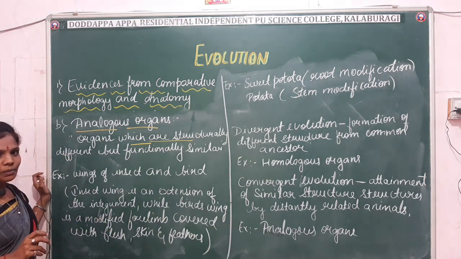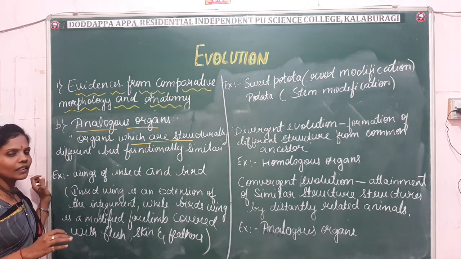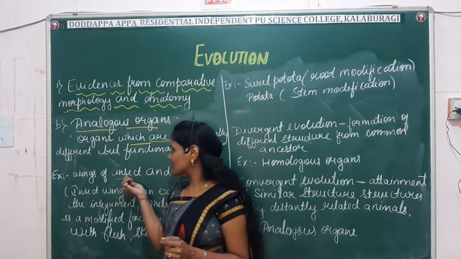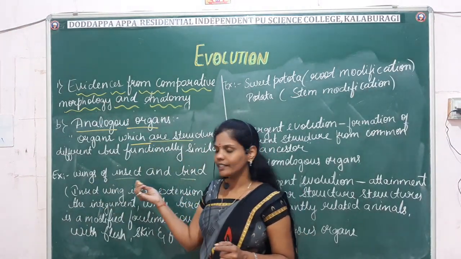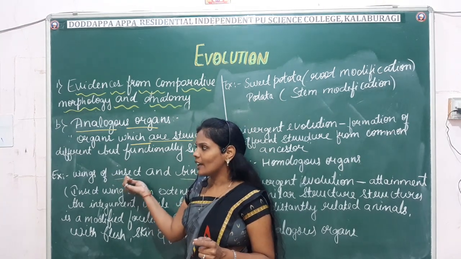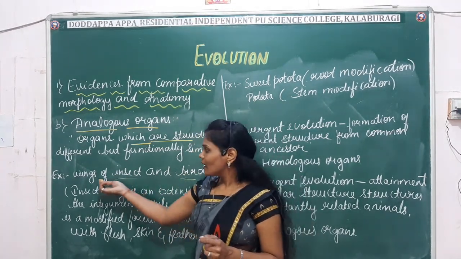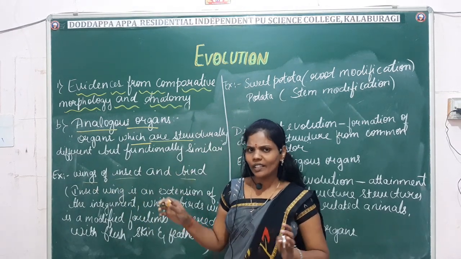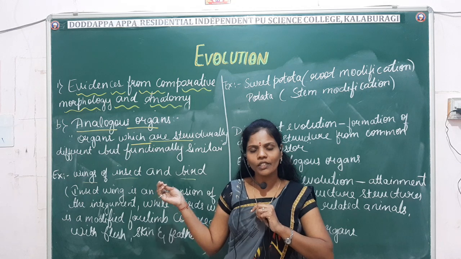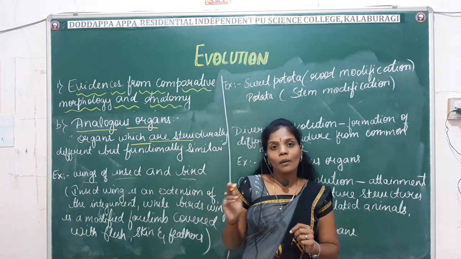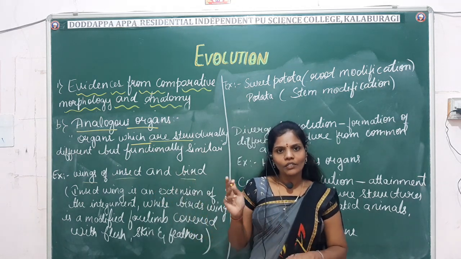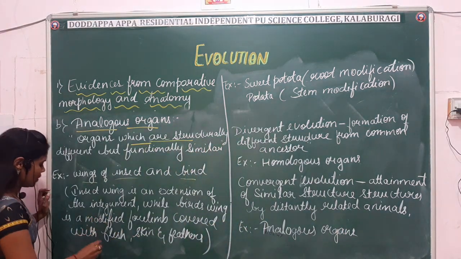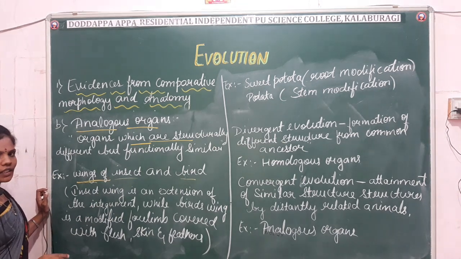Some of the examples of analogous organs, in case of animals, are the wings of insects and birds. The structure and origin of the wings of birds and insects are different, but the function is the same. It helps for flying purposes. Wings of insects and wings of birds.